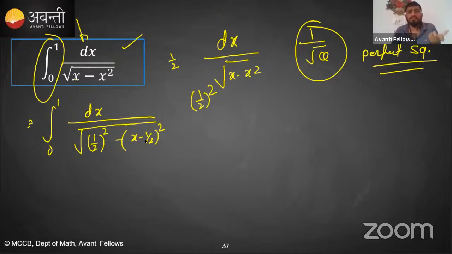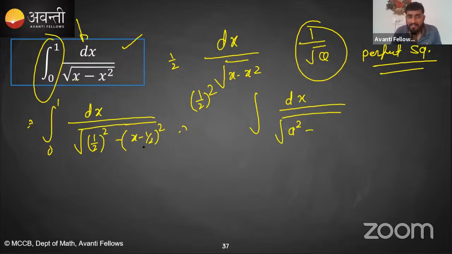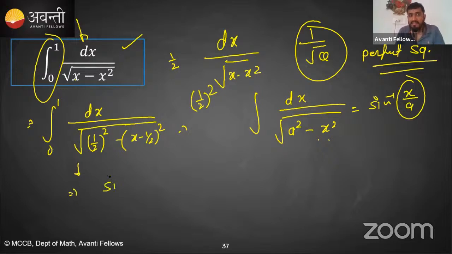Okay, now, you can consider this one as what? The formula of dx upon constant square minus variable square, x square. Can you tell me the formula? Yes, sine inverse x by a. This is a. Yes or no? So the answer for this one will be sine inverse of (x minus 1 by 2) upon 1 by 2, where a is 1 by 2.